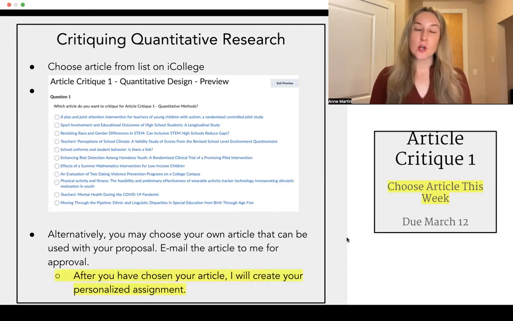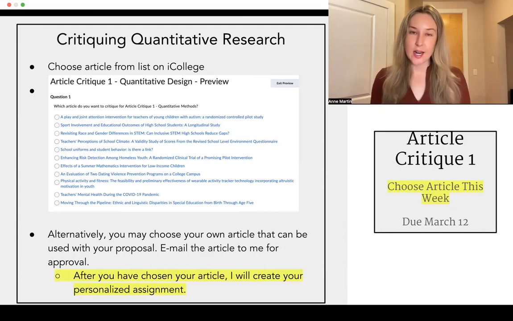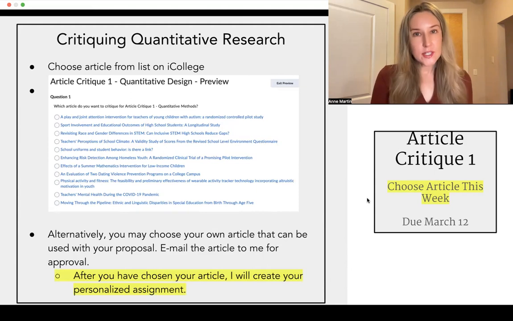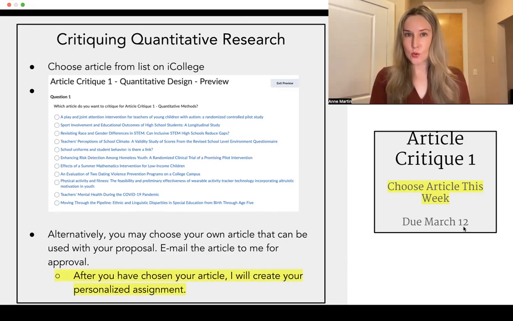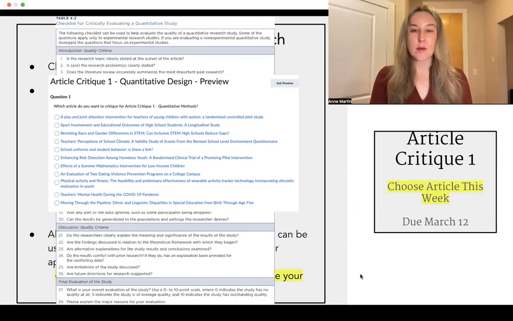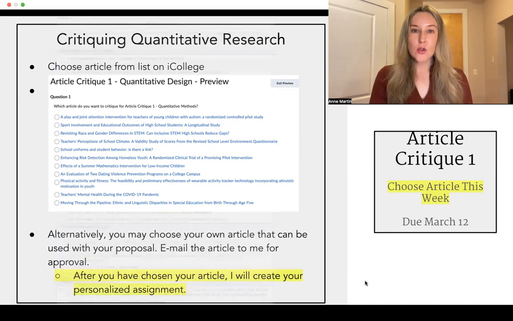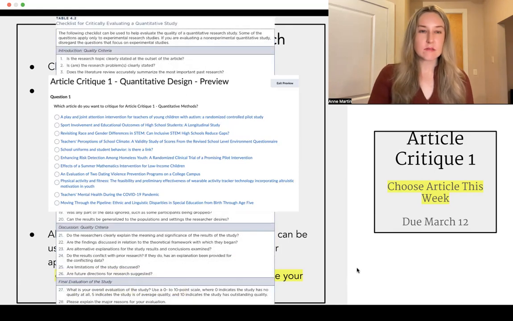Now, after you have chosen your article, I will create your assignment for you in Perusal. So it is going to be in Perusal, so you won't see that right away. So you can have the week to choose your article, and then I will set up your personalized assignment with the article that you chose. Now, I'll be talking more about this because it's not due for another month, but just so you know where we're going, once you have your assignment in Perusal, you are going to be using